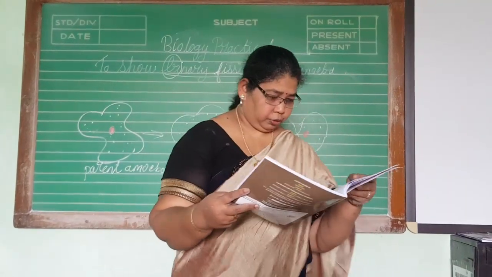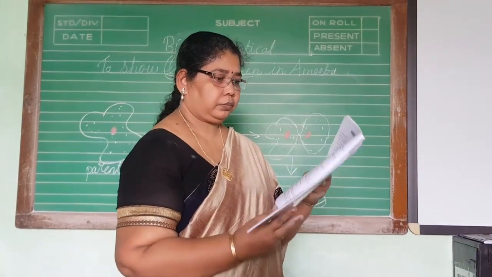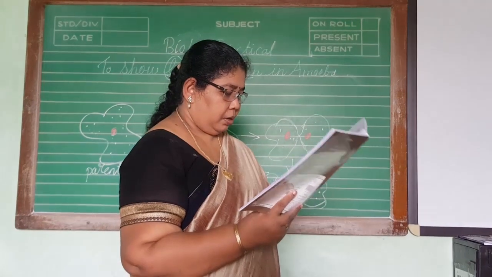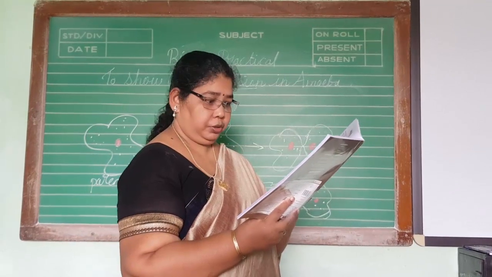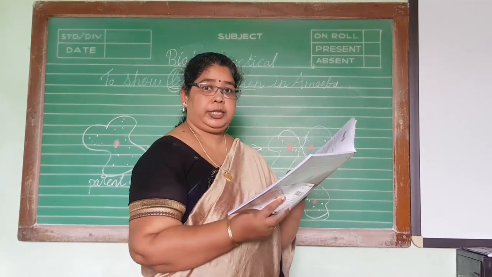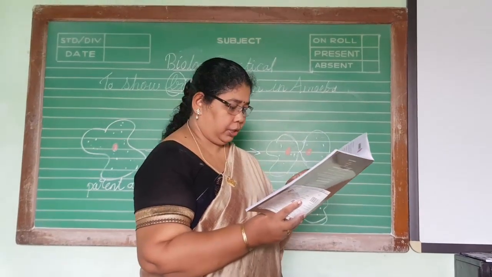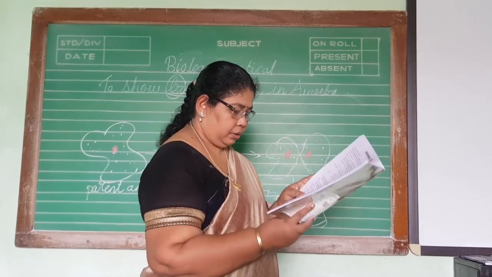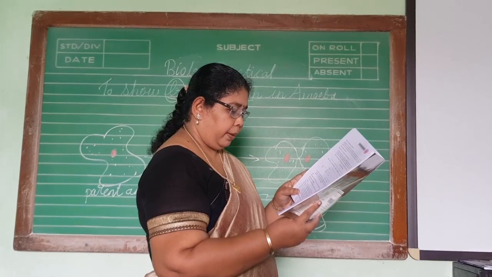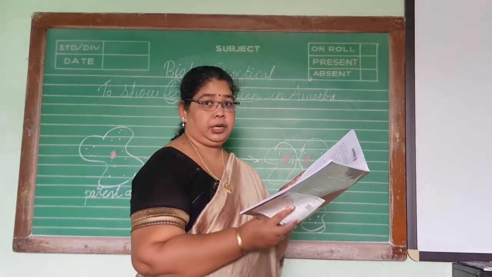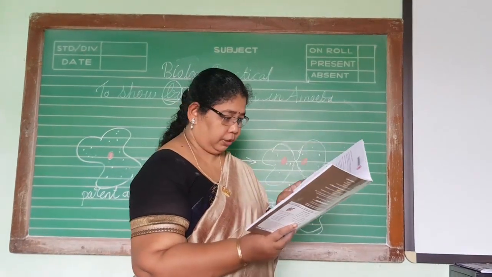Take page number 24. Aim: studying binary fission in amoeba. Only that much. Budding in yeast we will do in the next class. So this is the second experiment, only binary fission in amoeba. Materials required: compound microscope, permanent slides of binary fission in amoeba. We will give you some slides under the microscope. You have to observe them and write the observations.